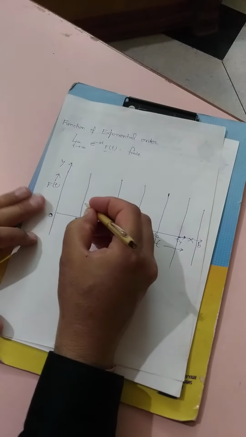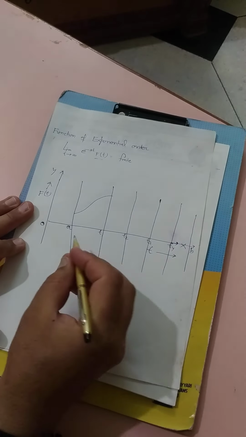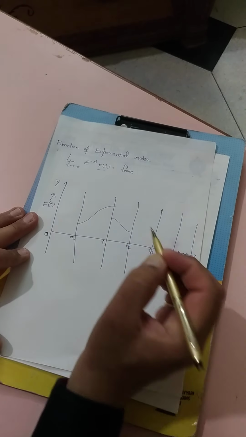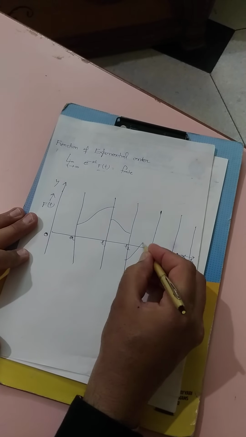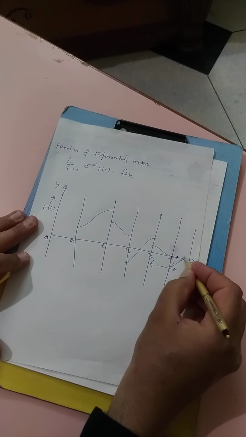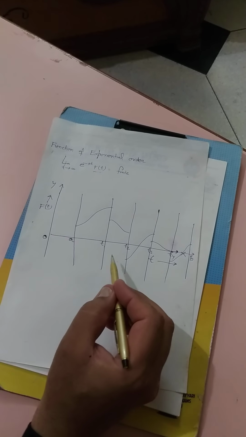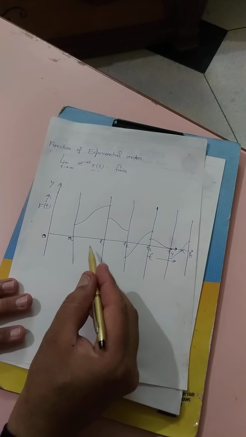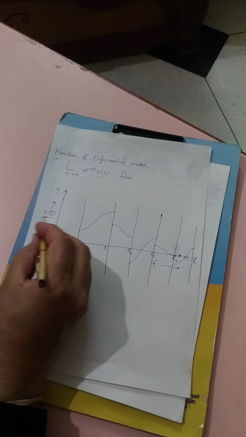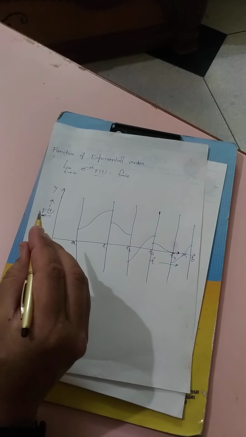That is, if this function remains continuous from A to T1, again from T1 to T2, again from T2 to T3, then T3 to T4, and so on. If this function remains continuous in these small sections, then this function f(t) will be called piecewise or sectionally continuous